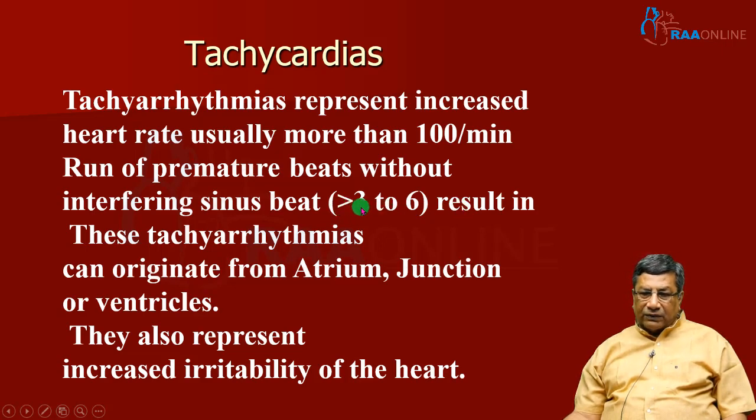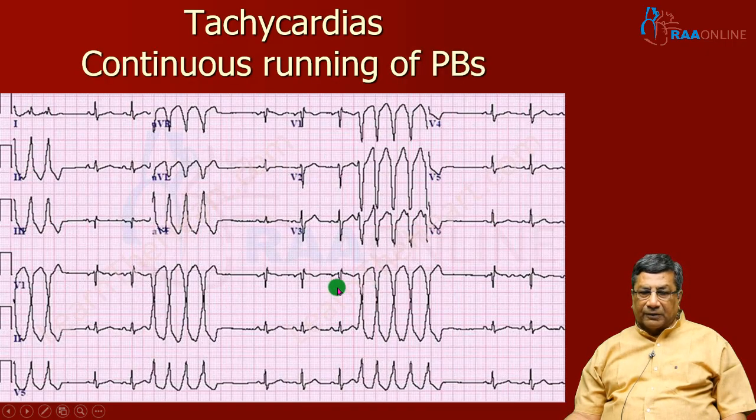Just like we classified premature beats, naturally because the tachycardias are an extension of premature beats running continuously, once again the same classification can be applied to tachycardia, namely atrial tachycardia, junctional tachycardia, and ventricular tachycardia. Just like premature beats, they represent increased irritability of the heart. So this is what tachycardia is about. You have a premature beat here, and it is running continuously for more than 3 beats. If it runs more than 3 beats, it forms a tachycardia.